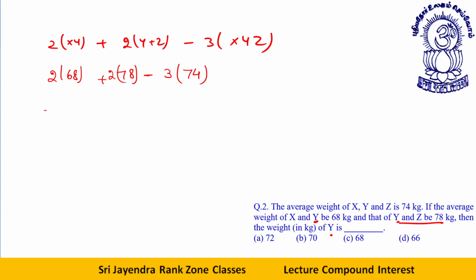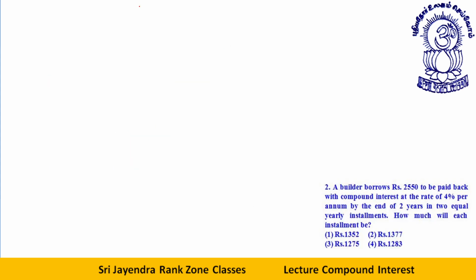So this will give you how much? Double of 68 plus 78. This will be double of 146, minus 3 into 74. That will give me 292 minus 222. That will give me 70 kg. See how easily this can be done. Okay. Let's take the next question.